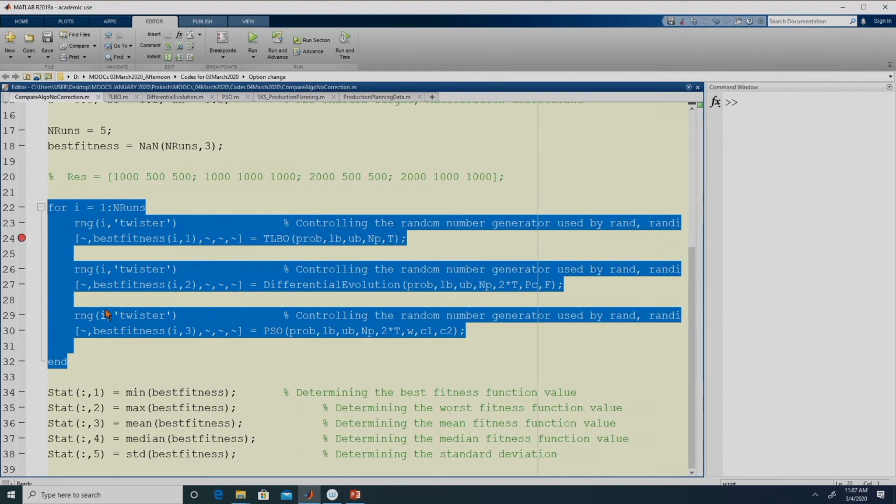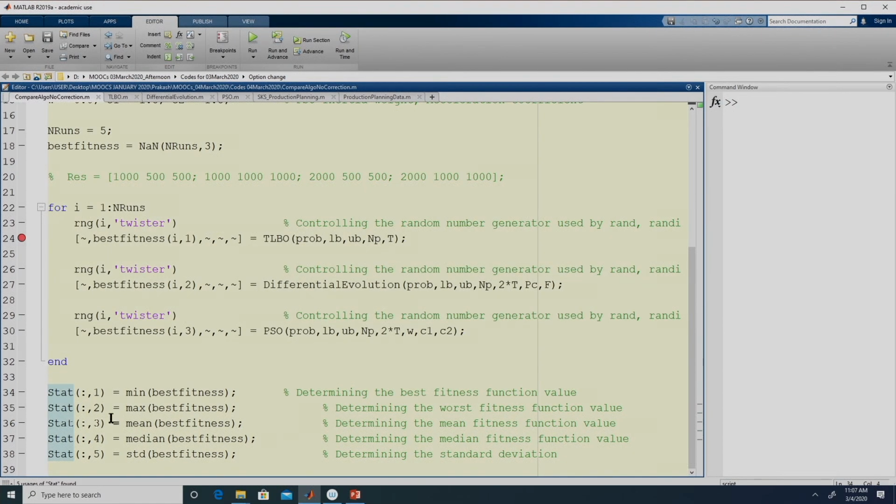So this will complete execution of all the runs. Here we have the statistical analysis. We are finding the best fitness of all the three algorithms. When we do min of best fitness, it will give us a column vector. The first column of the variable stat, which is just a variable name, is the best value obtained by each of the algorithms. So stat will have 3 rows, and the first column will contain the best objective function value.